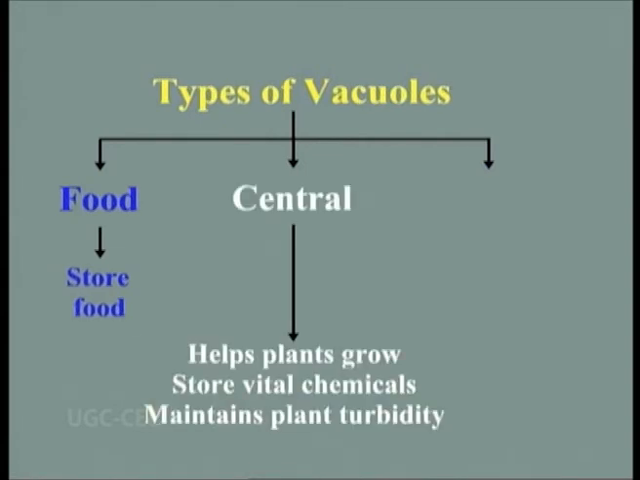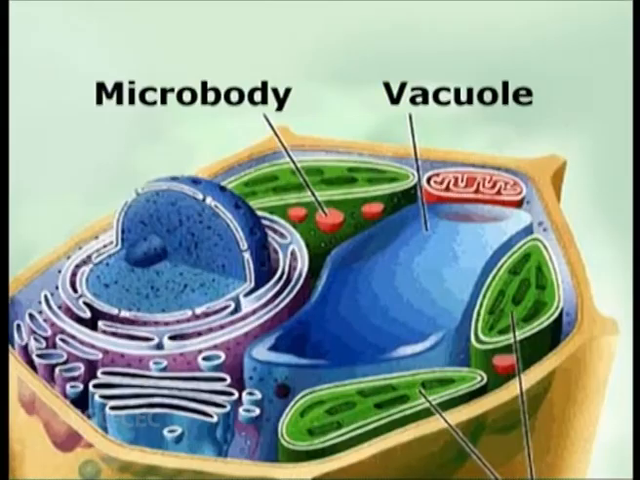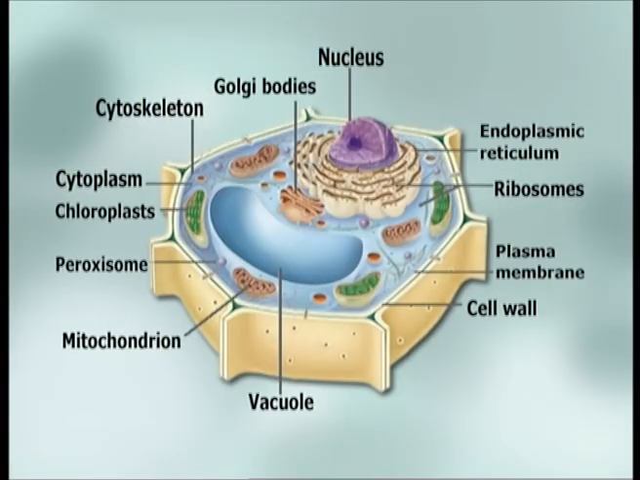The central vacuole in plants serves as a large lysosome, which helps plants grow in size and store vital chemicals as well as maintain plant turgidity. Contractile vacuoles are found in a number of protists and play a role in osmoregulation. The microbodies are cytoplasmic organelles of a more or less globular shape that comprise degradative enzymes for metabolic activities bound within a single membrane.